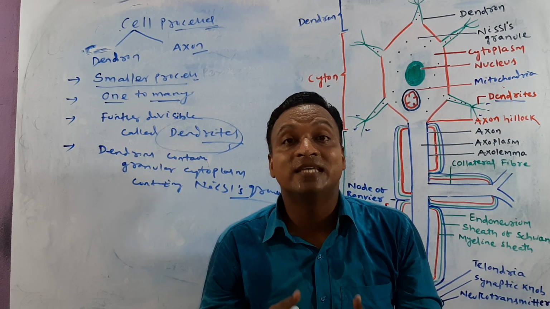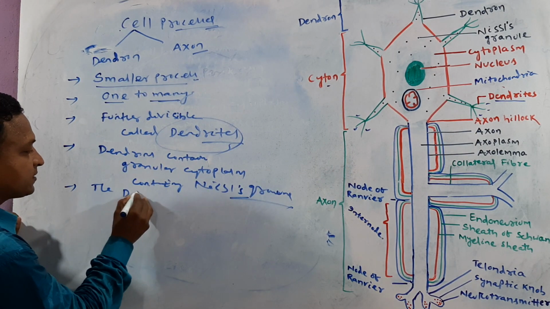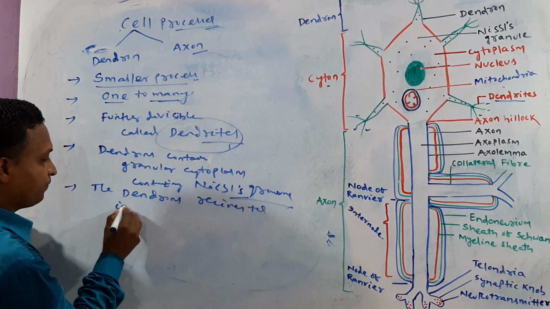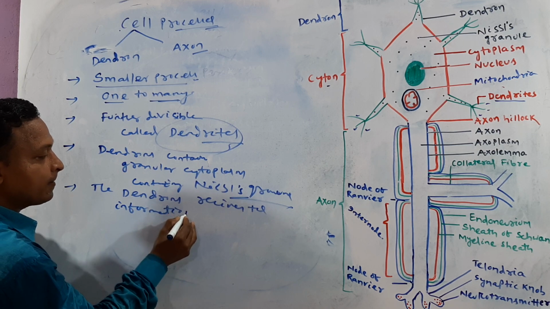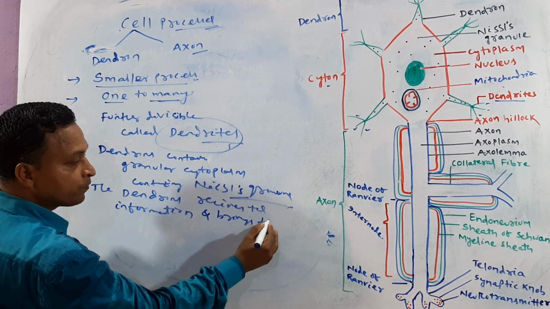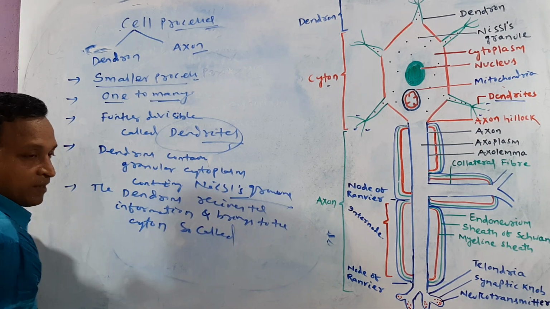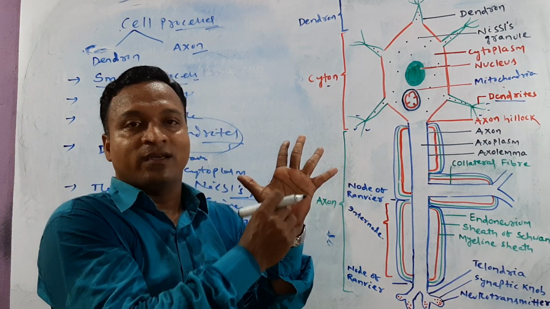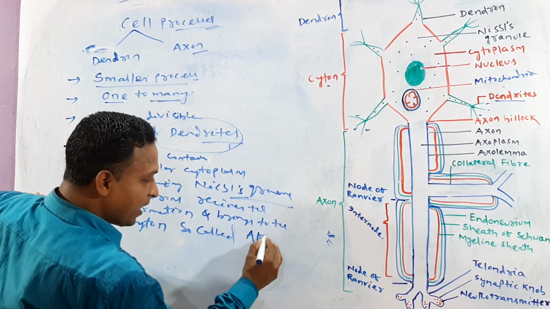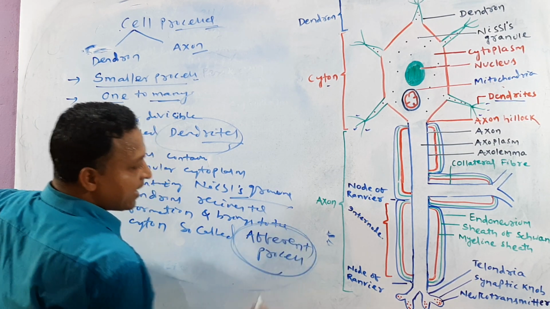So for that reason, these are known as afferent processes.